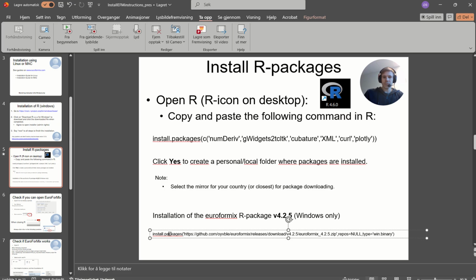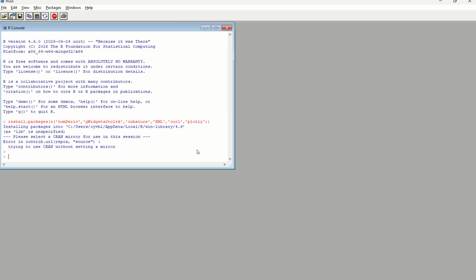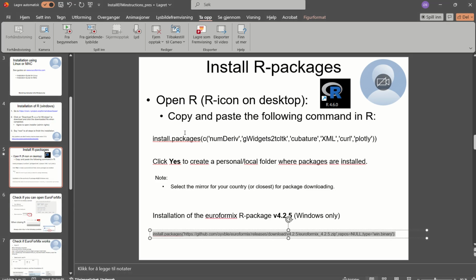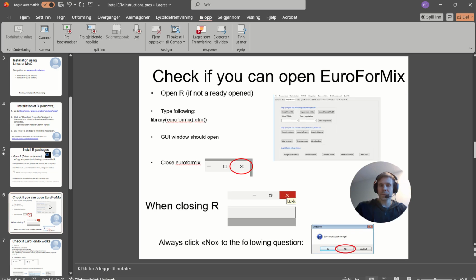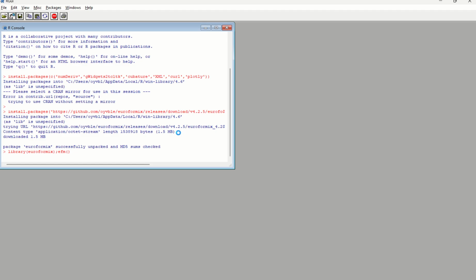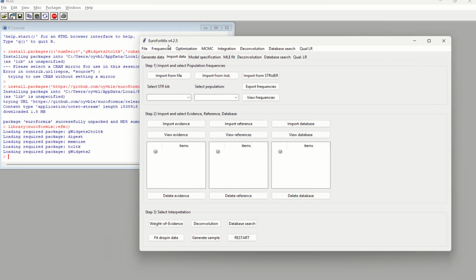To install EuroForMix, you copy this text here, you paste it into R, and this will install EuroForMix. So now everything is ready to try it. And we will check if we are able to open EuroForMix by running this command in R. We successfully opened EuroForMix by seeing this window.